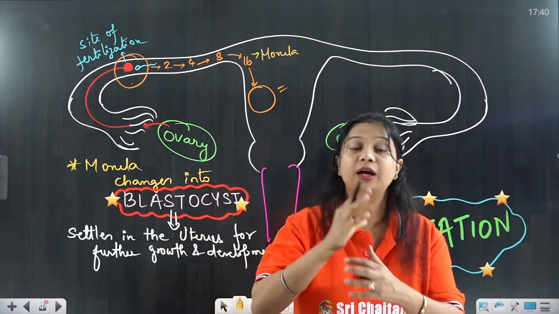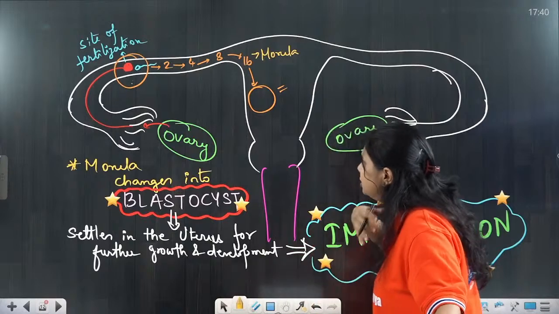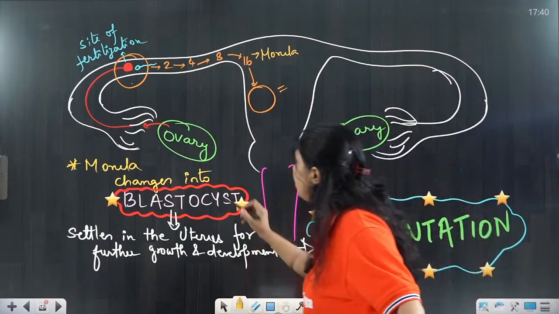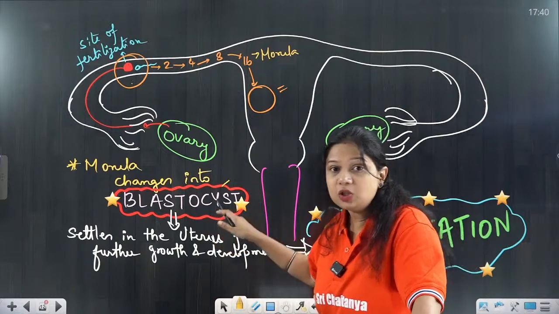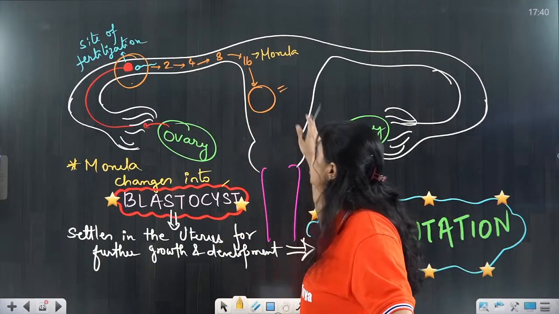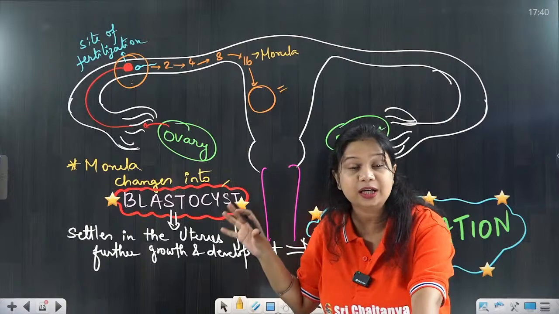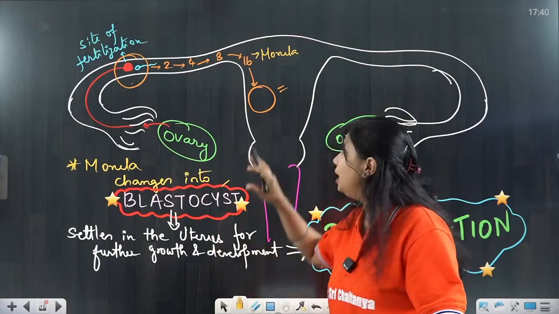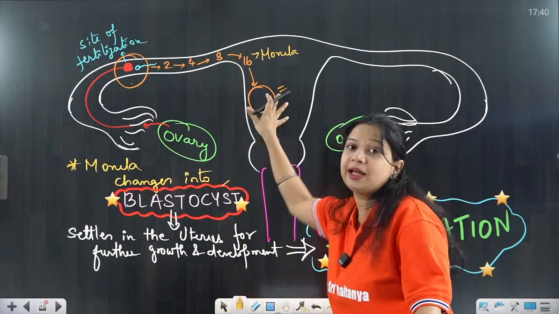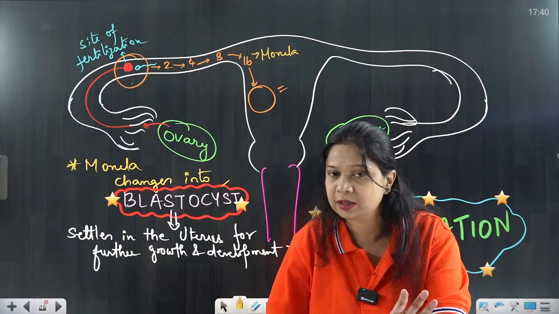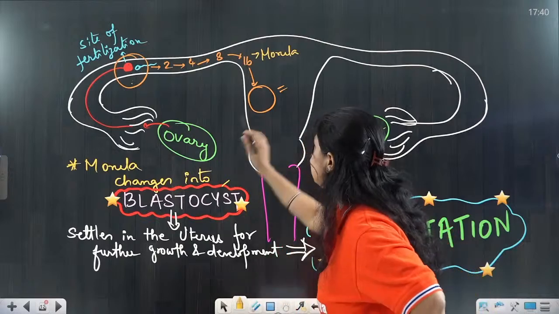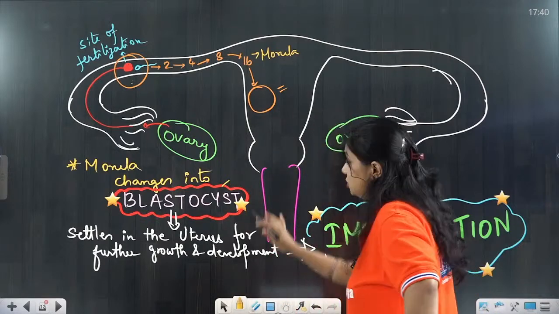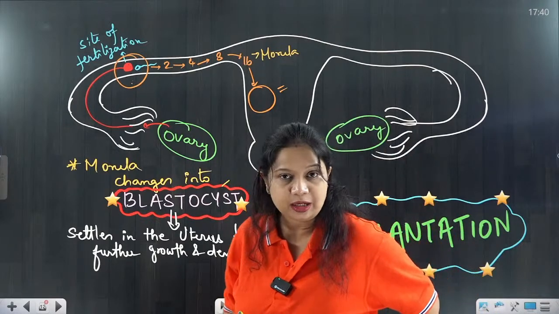It further undergoes changes to form the structure called blastocyst. Blastocyst inside the female uterus undergoes settlement inside the uterine layers for further growth and development. This is called the process of implantation.